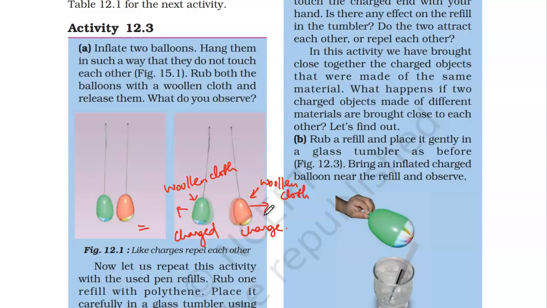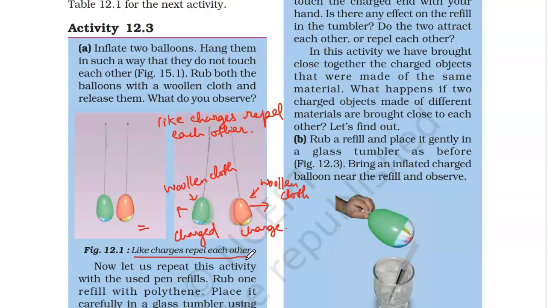Maybe both have developed positive charge or both have developed negative charge, but they will have the same charges. And we all know like charges repel each other. So here also like charges repel each other, and the balloons go away from each other. Here it is written: like charges repel each other.